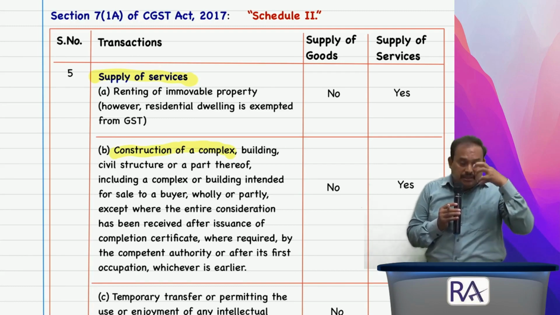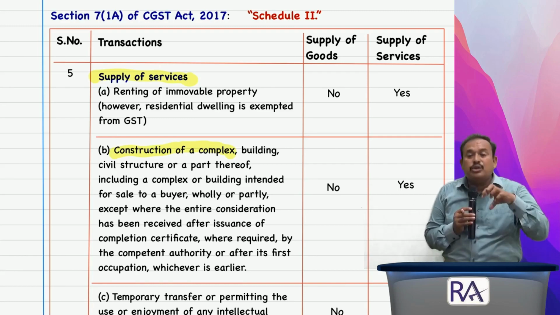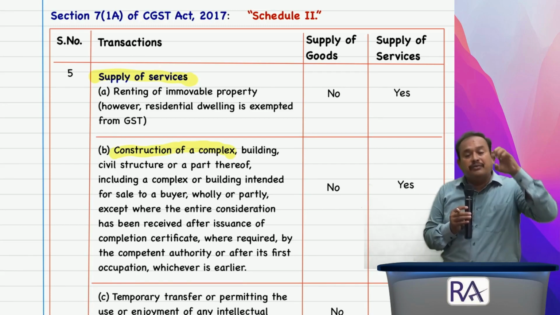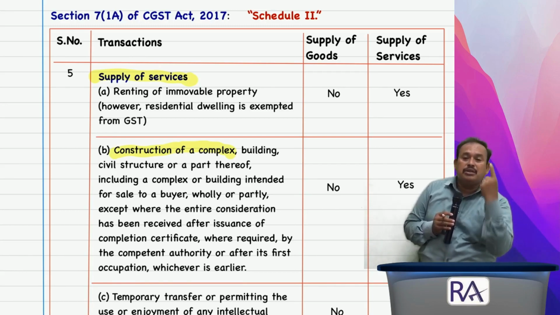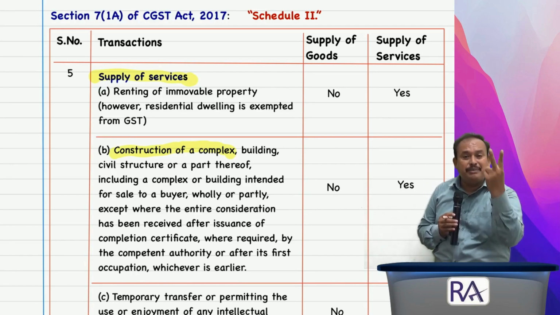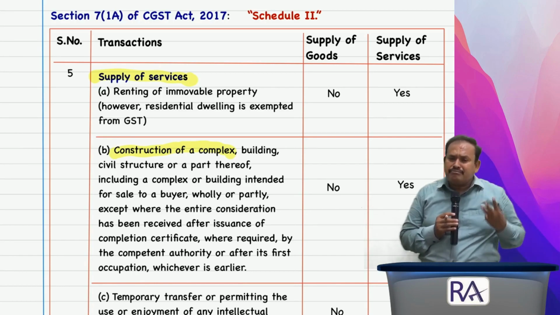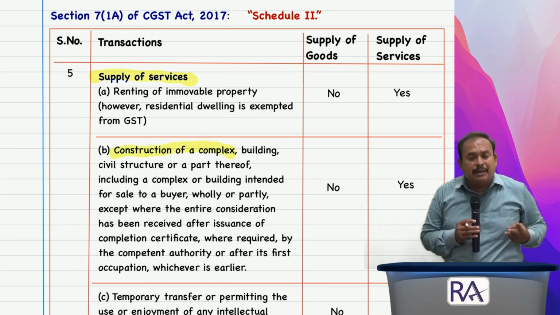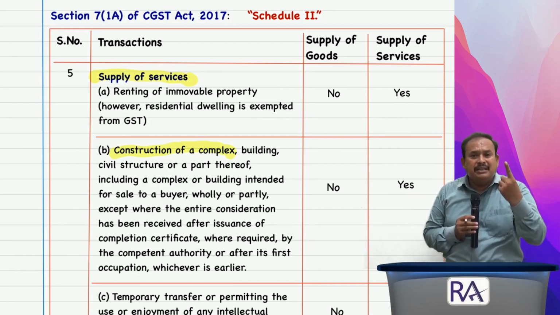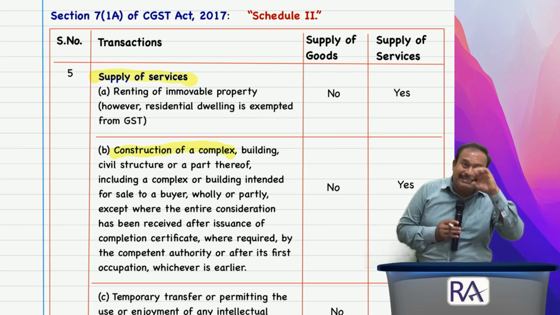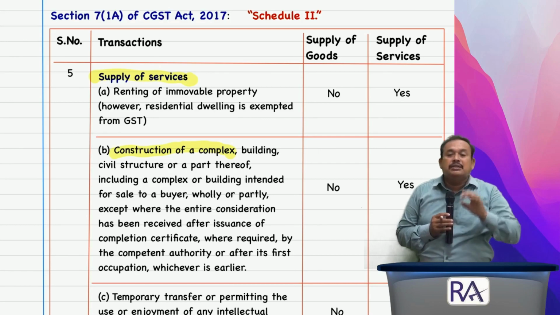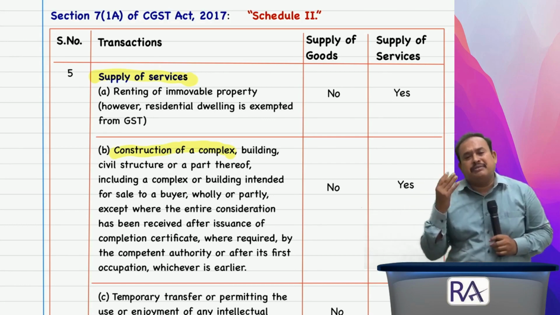Construction supply includes 3 elements: the value of land, the value of material, the value of labor. Material, labor, land value. All 3 ingredients clubbed together is called construction supply, which is supply of services.